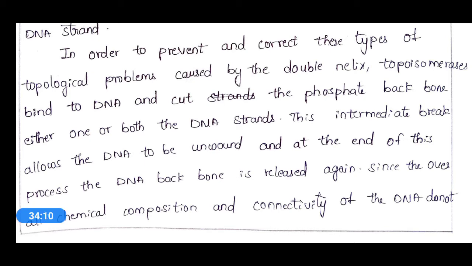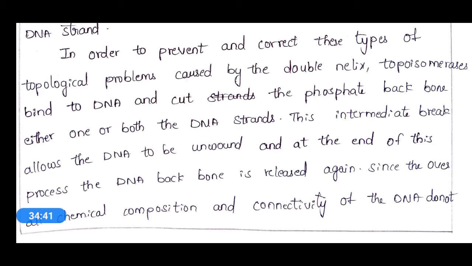Okay, that means to avoid this type of problems during the polymerization, this topoisomerase will bind to DNA and it will cut the phosphate backbone present on this DNA strand, and this intermediate break allows the DNA to unwind, and at the end of this process the DNA backbone is released again.